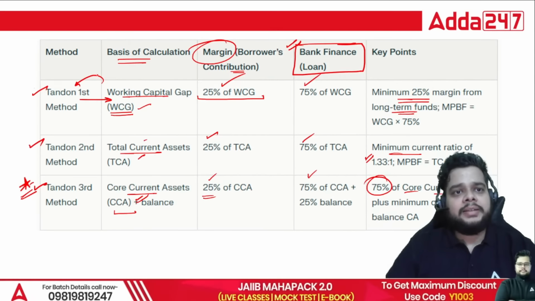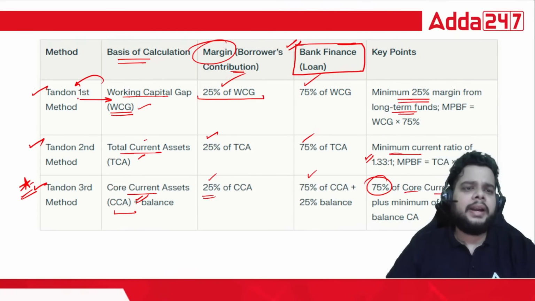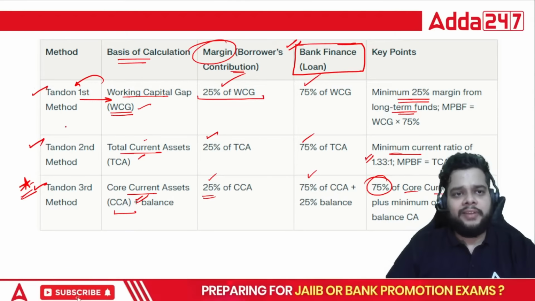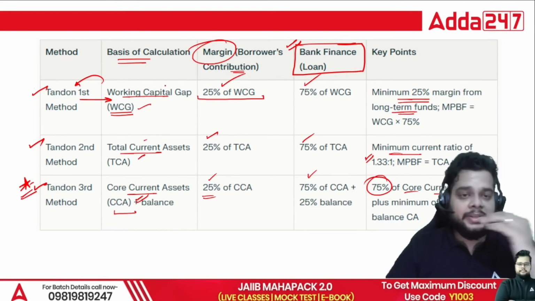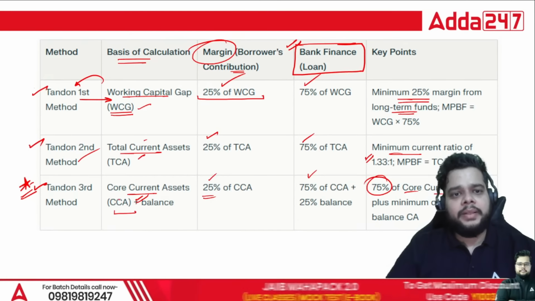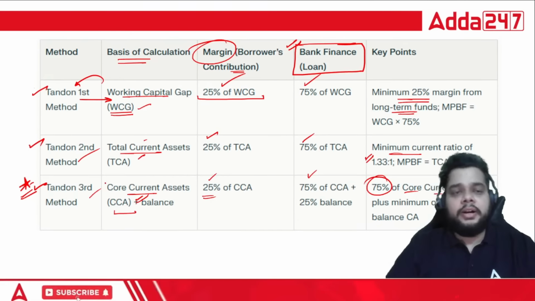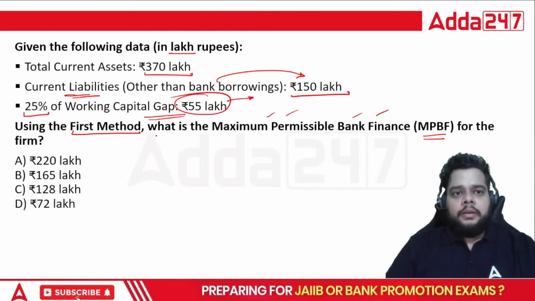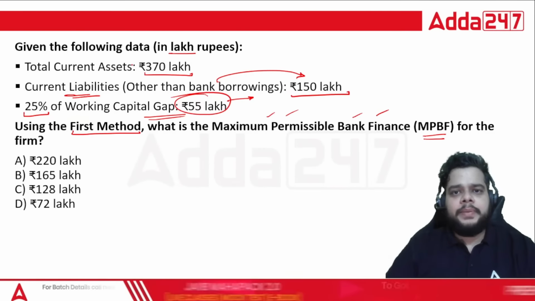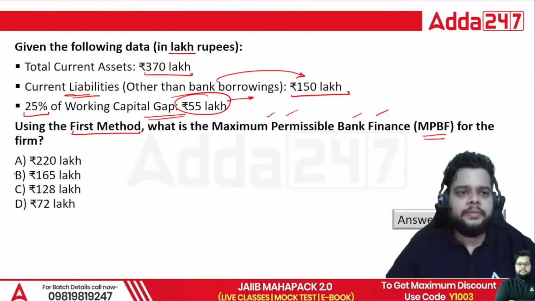So they can ask in the reverse cycle also. They will give you the working capital gap and ask, based on which method you can find the bank finance. So method 1 is if the working capital gap is given, if the total current asset is given, second method, core current assets, third method. So what will be the right answer here? Simply stated, the correct answer is 165 lakh.